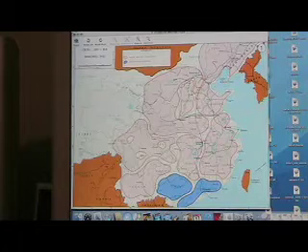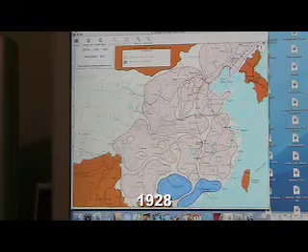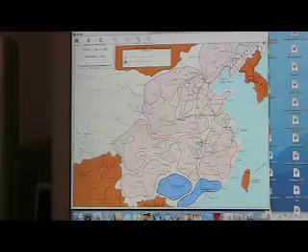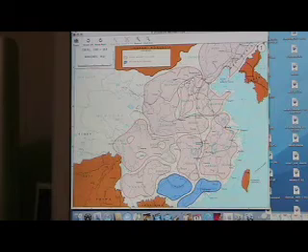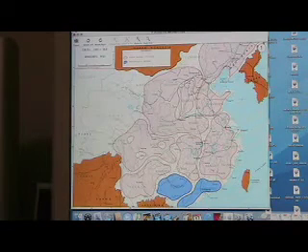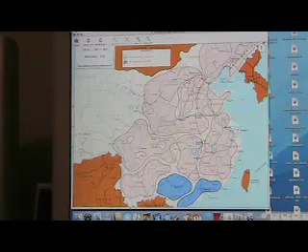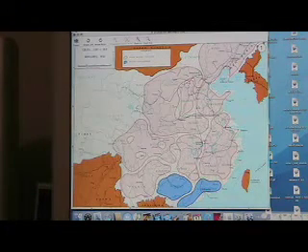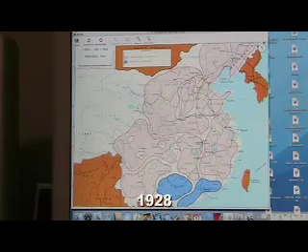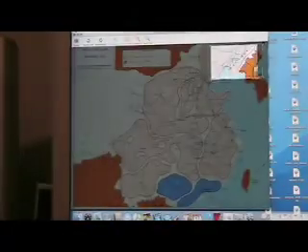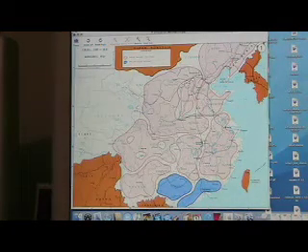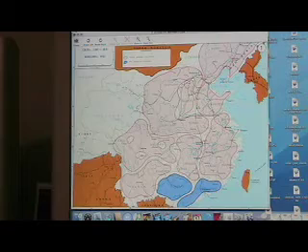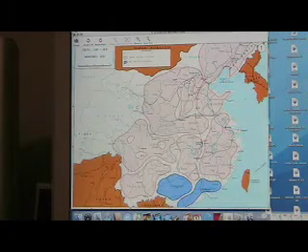In 1928, the nationalist forces drove the warlord Zhang Zuolin from Beijing, again here. Though in the end, Chiang was left in control of a larger and more powerful nationalist army, various warlords arose to take the place of the ones that had been defeated. In 1928, the leader of Manchuria, here, agreed to ally himself with the Kuomintang. This powerful alliance angered other regional warlords who were allied with the Kuomintang.